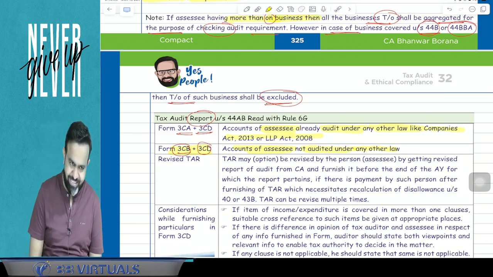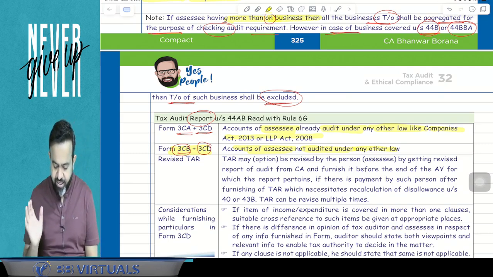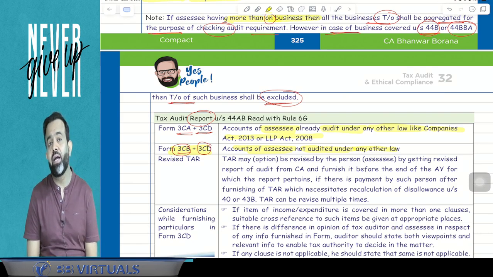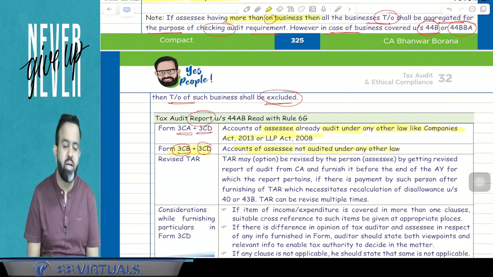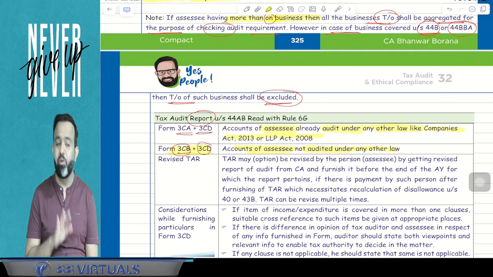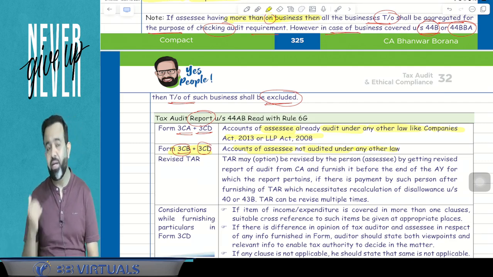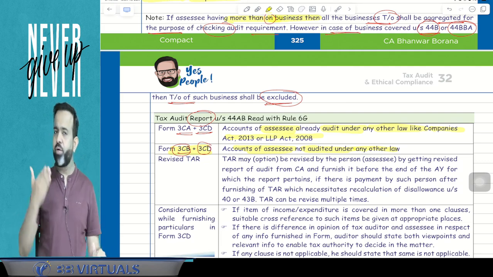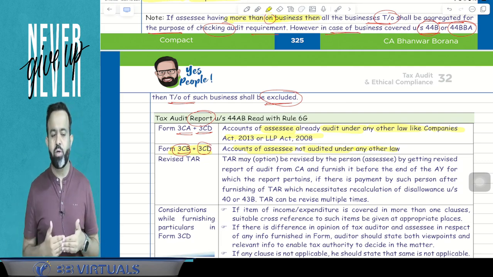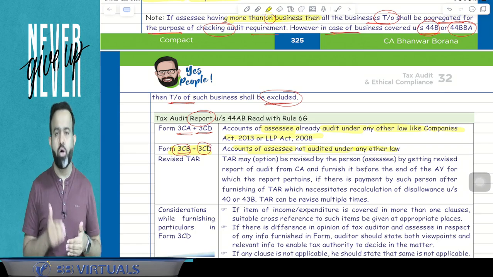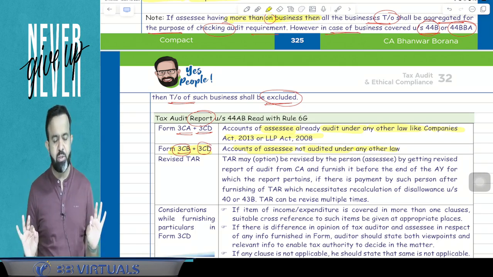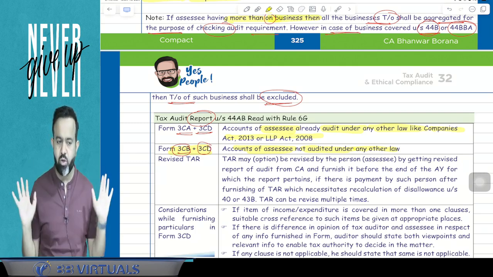The right answer is yes. Guys, as per the guidance note, the tax audit report can be revised within the assessment year, meaning till the end of the assessment year it can be revised. Guys, when is it required? I can take one example. What is the audit date? The audit date is one month before the due date of return filing. So suppose, for example, the chartered accountant is doing the audit on 30th September 2024. So on 30th September 2024, the chartered accountant will file the audit report.